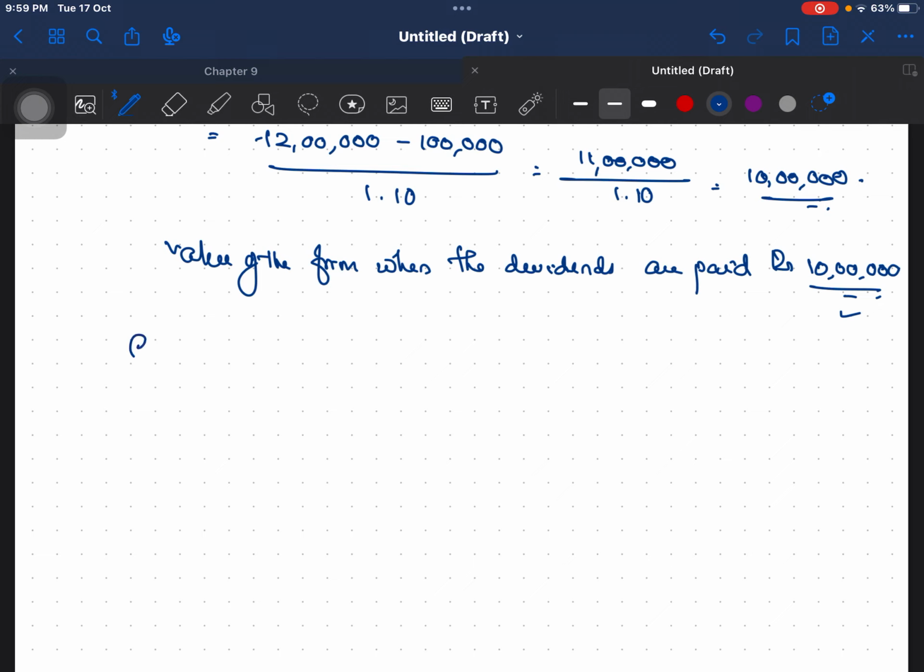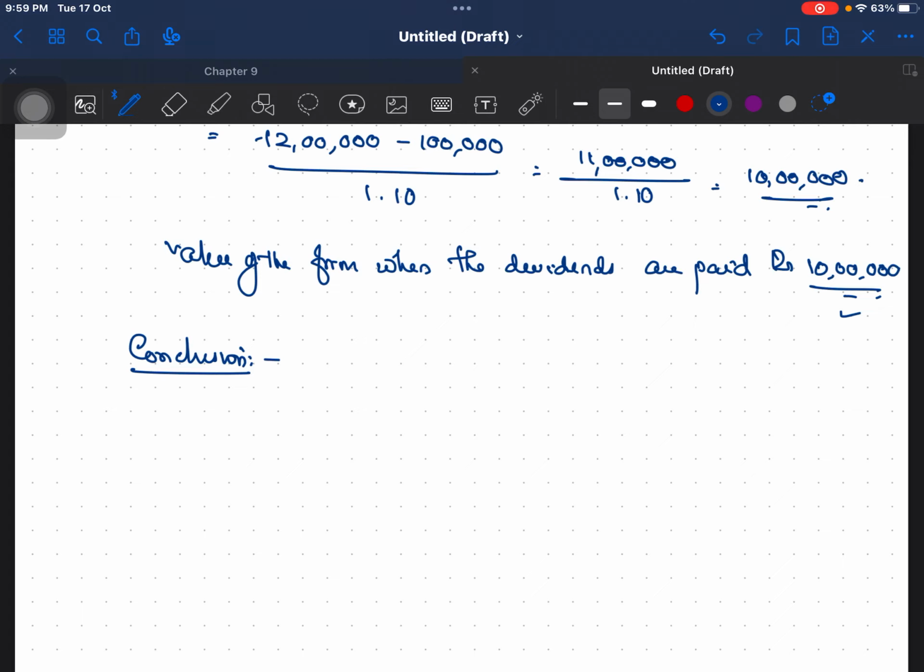So what is the conclusion? As the value of the firm is the same even when the dividends are paid and when they are not paid, as per Modigliani Miller approach, the dividend payout does not affect the value of the firm. Okay, so that is the conclusion. You can note it down.